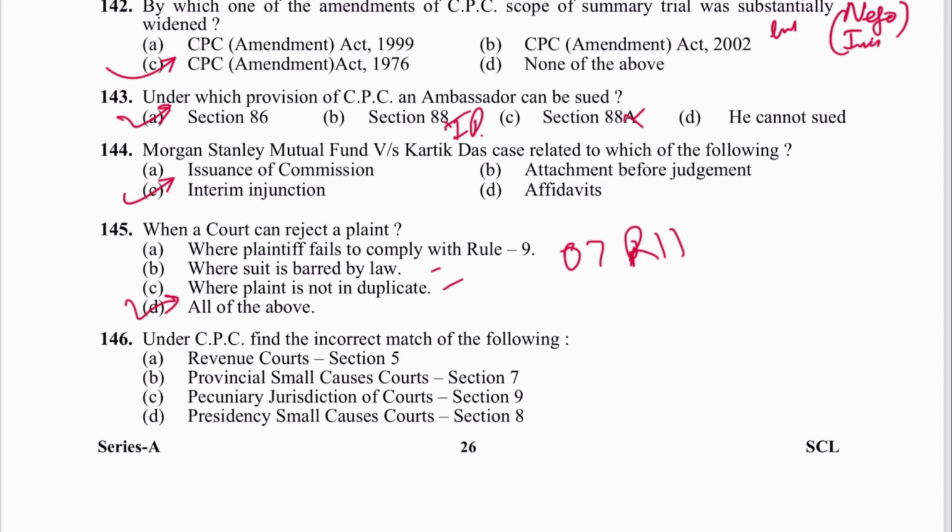Next is 146. Under CPC, find the incorrect match. Revenue Code is 5, Provincial Small Cause is 7, pecuniary jurisdiction is in section 6. What is in 9? Suit of civil nature. Alright, so what will be the answer? C.